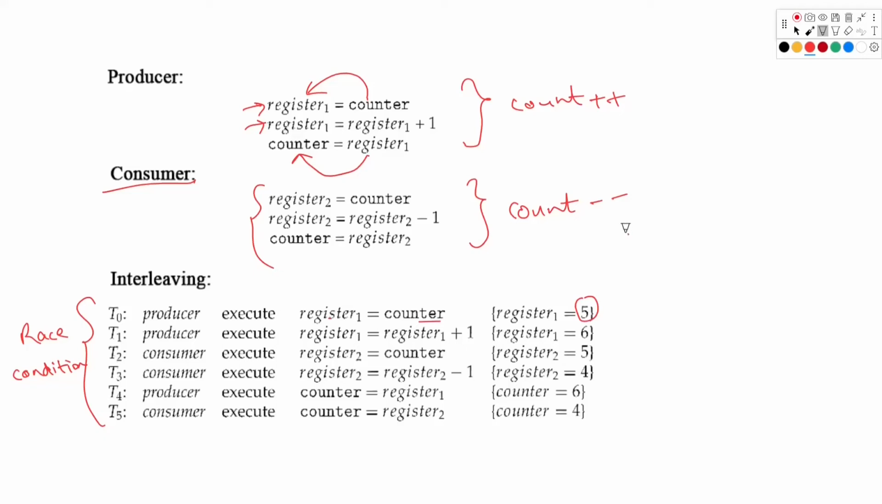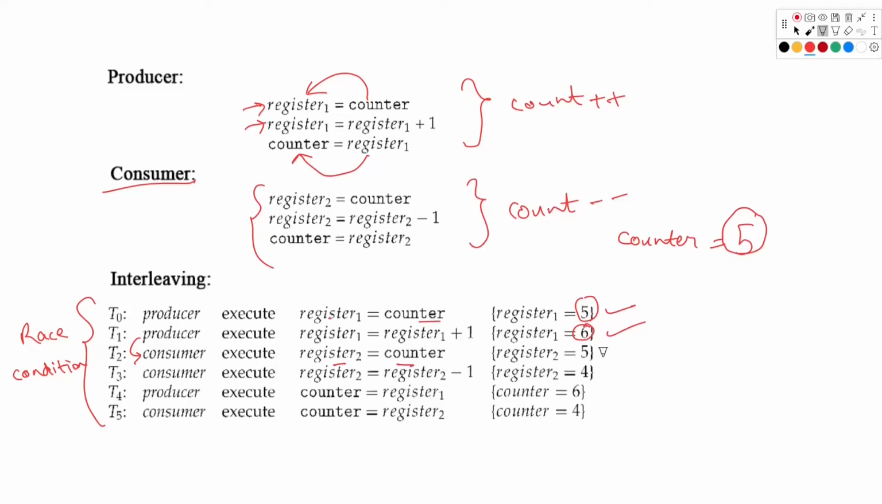So I'll write it down here. This statement is done. Next, the same producer is executing this statement. Register 1 will increment its value, that means its value becomes 6. So that is executed. Now there is a context switch here from producer to consumer. The consumer will store the counter value inside register 2, and we can see the counter value is unchanged. It is 5 here as well.